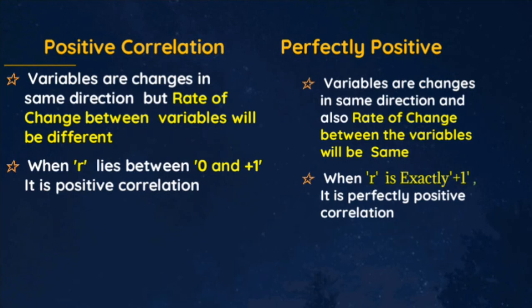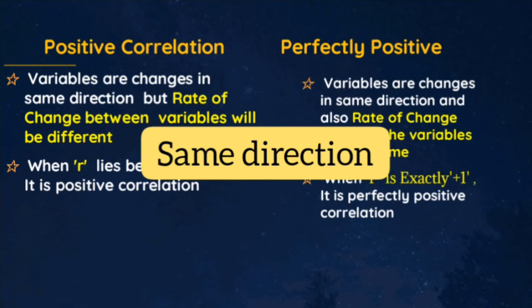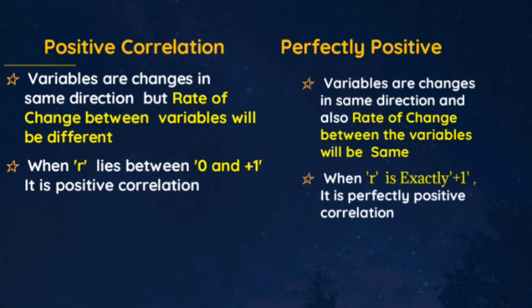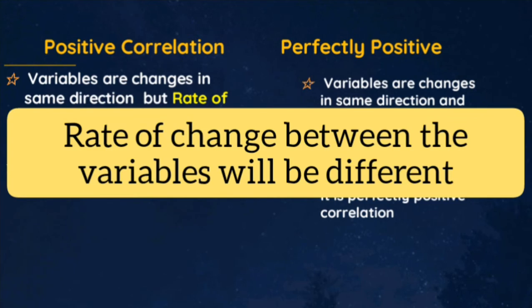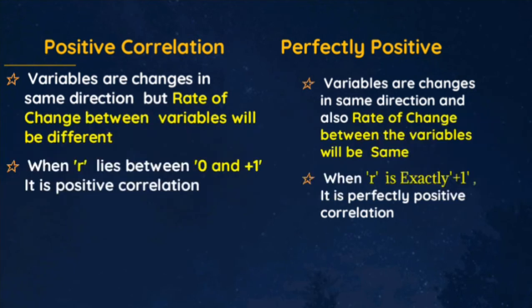First one, in positive correlation, variables are changing in the same direction. It means when one variable increases, the other variable also increases. But the rate of change between the variables will be different. It means the amount of change in one variable will lead to a different amount of change in another variable.